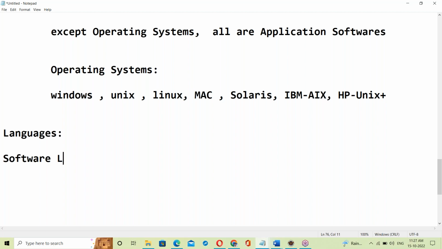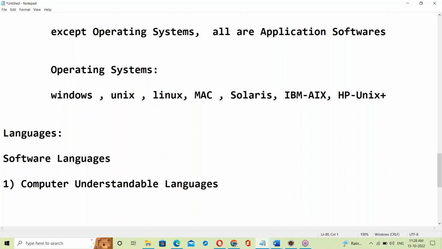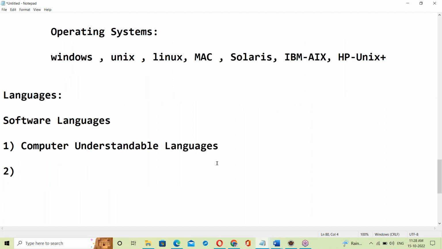Now come to software languages. In software, the computer understands some language, so there is a computer understandable language. Next, the user understands some language, so there is a user understandable language. So, computer understandable language and user understandable language.